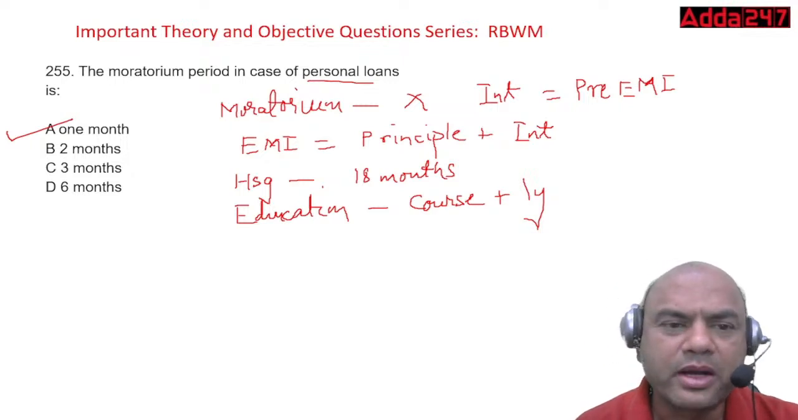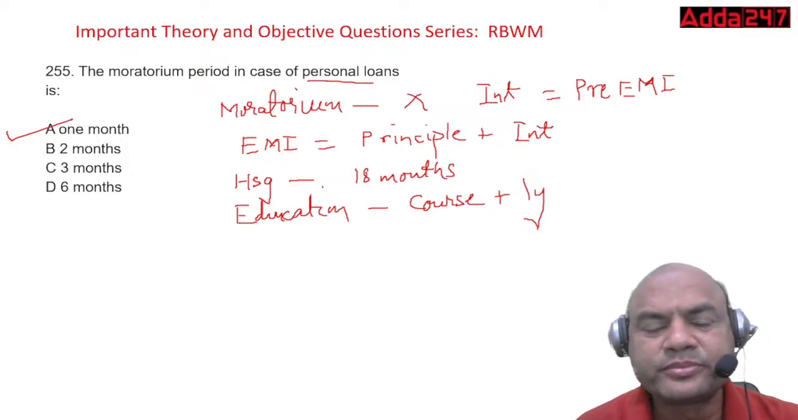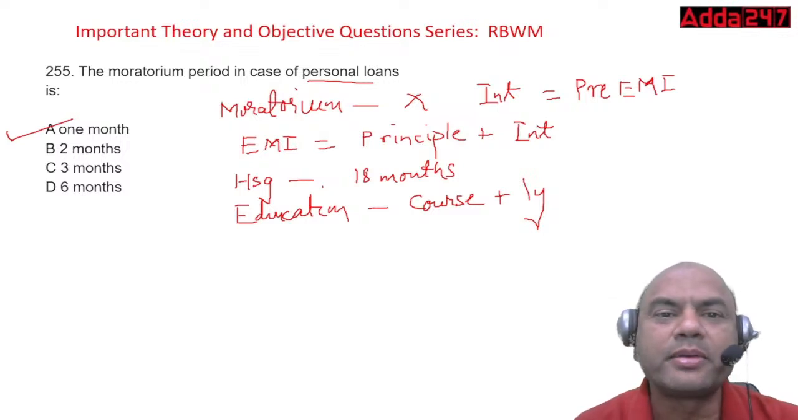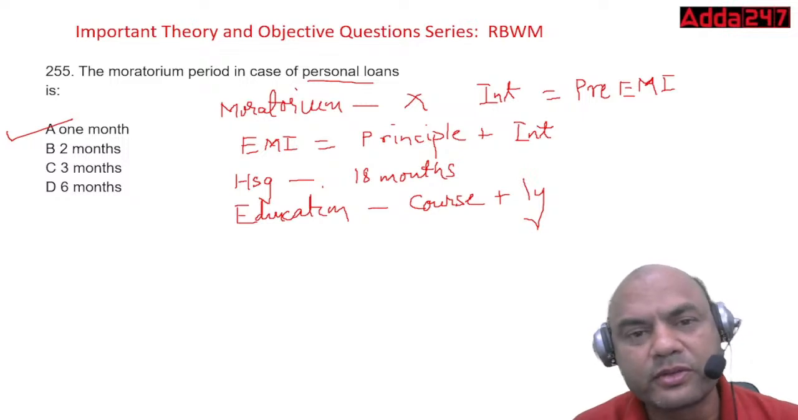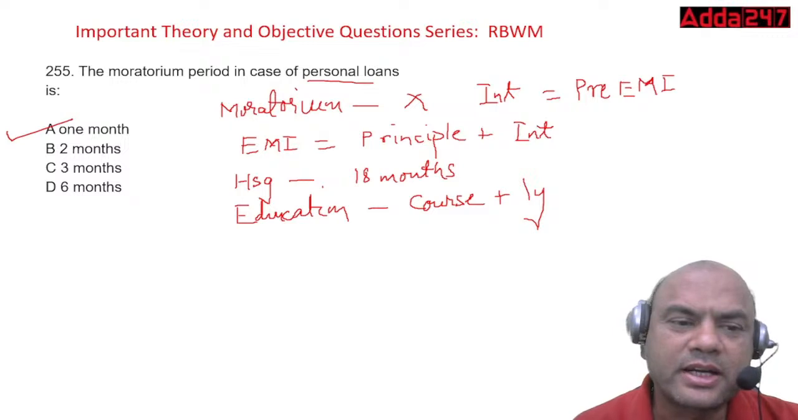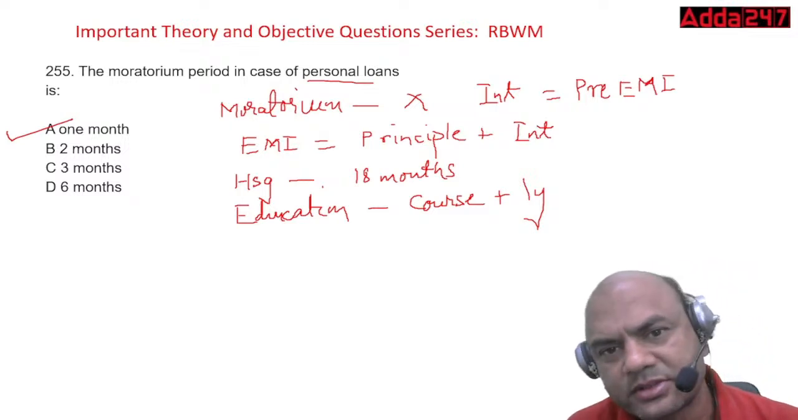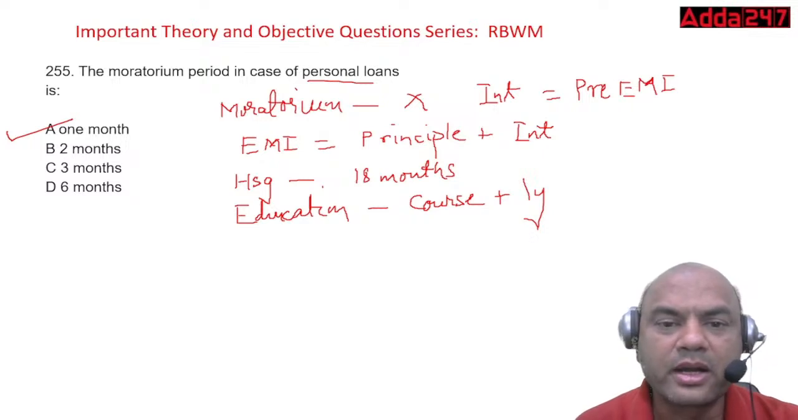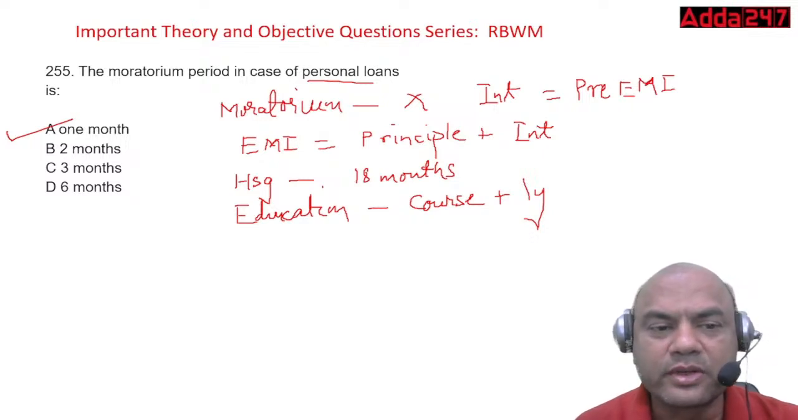What do they consider as the moratorium period over here? The logic behind this is, when does the customer start repayment? Obviously, the customer starts the repayment after 1 month of disbursement of the loan, isn't it? So that's why the moratorium period is considered as 1 month. Actually, it is 0 months. But if in the exam it comes, the moratorium period in case of personal loans is 1 month. Okay.